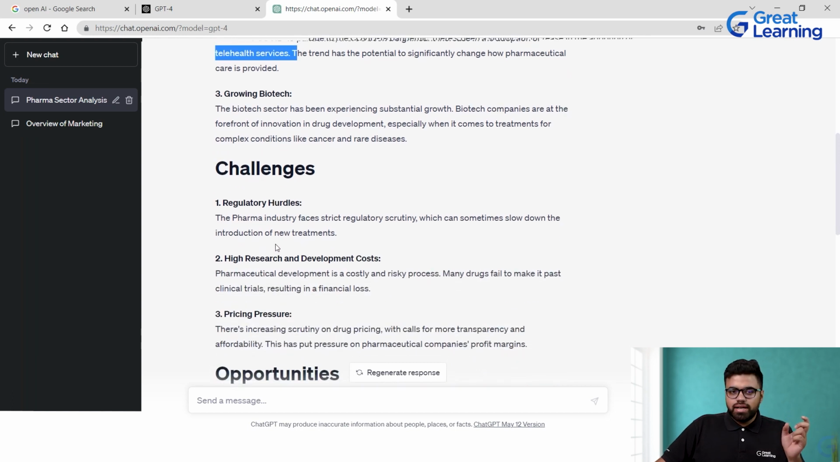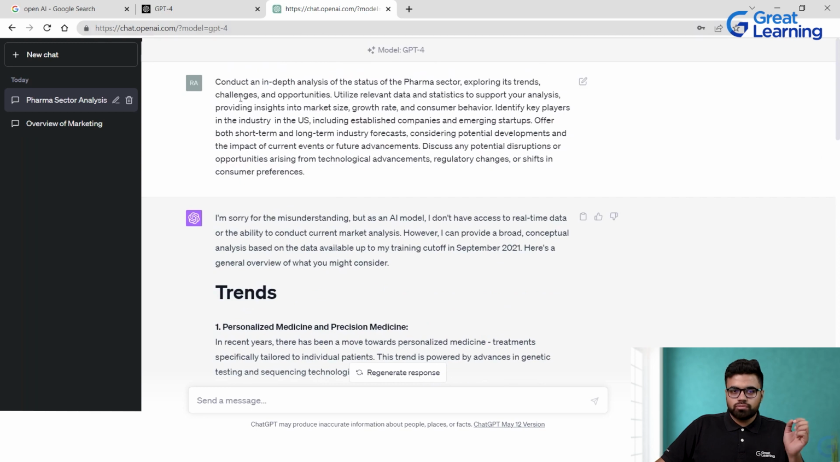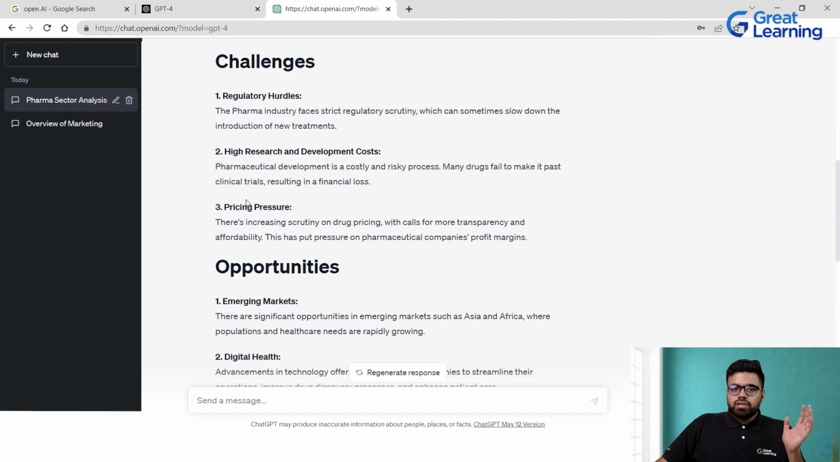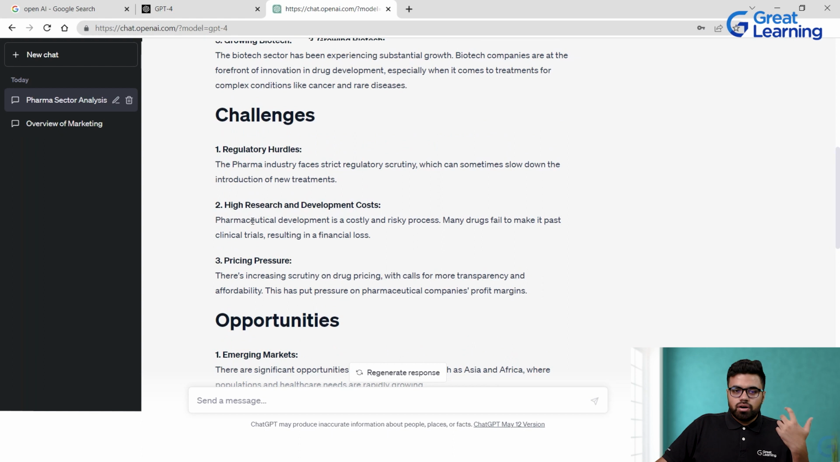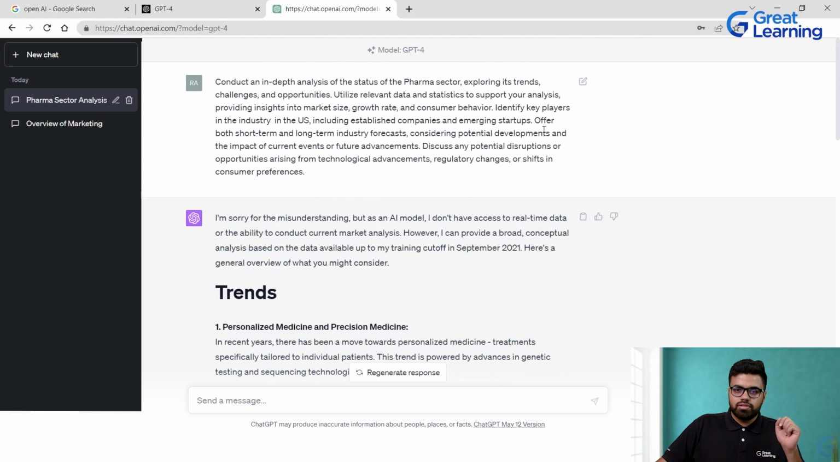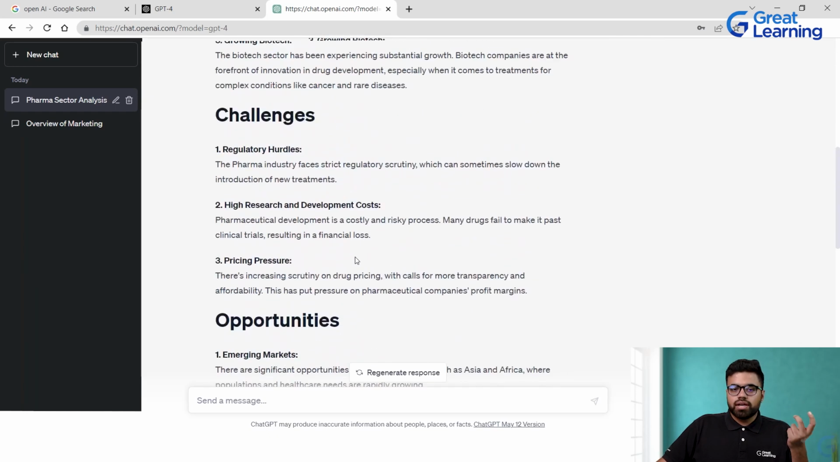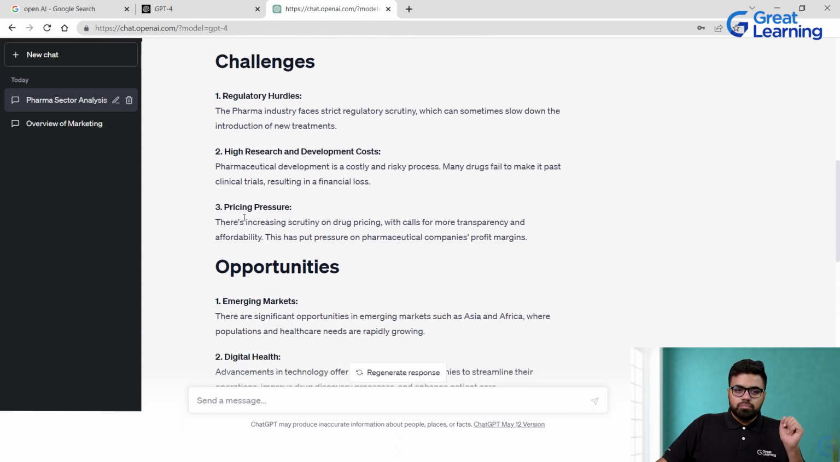Then come the challenges, right? The second aspect that I wanted it to tell me about was the challenges that are being faced, right? So the regulatory hurdles are there. Then high research and development costs are there; pharmaceutical development is a costly process, right? And since we have talked about the US, it's even more, right? We fed in the information for the US, so the cost of healthcare is more, right? So it's saying the costs are very high in terms of the research that needs to be put in. Pricing pressure. There's increasing scrutiny on drug pricing, which calls for more transparency and affordability. This has put pressure on the pharmaceutical companies and profit margins.